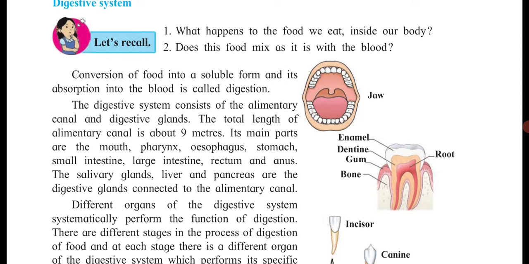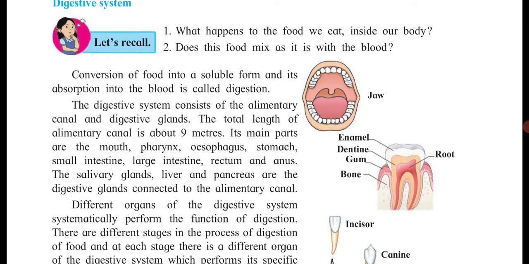Yes, basically we know that when we are taking in the food, it is being chewed with the help of the teeth. Your tongue, with the help of saliva, helps you to get the taste, and also with the help of saliva the food goes down into the esophagus. From the esophagus it gets transmitted into your stomach.